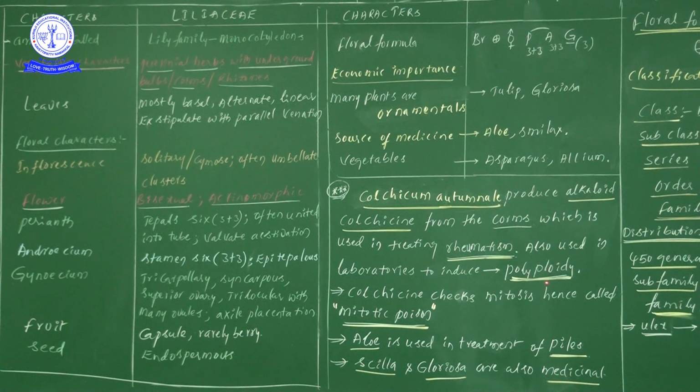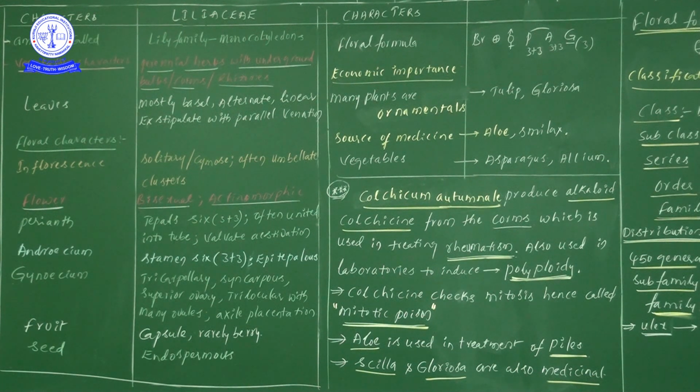polyploidy. Suppose you have a diploid, tetraploid or hexaploid condition, and you would like to multiply the chromosome number. If I have a diploid plant and would like to double the chromosomal number, I just expose that 2n, diploid plant to colchicine. Automatically, the chromosomal number will be doubled, meaning the diploid number will be converted into a tetraploid number.